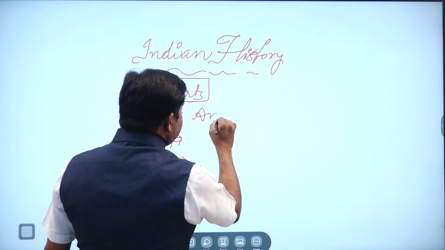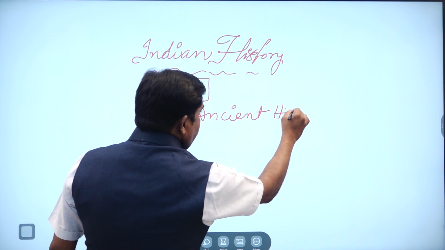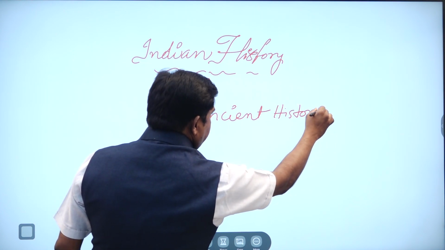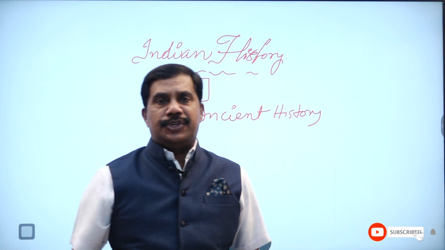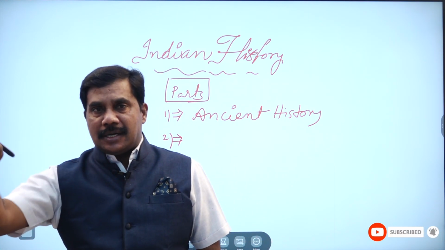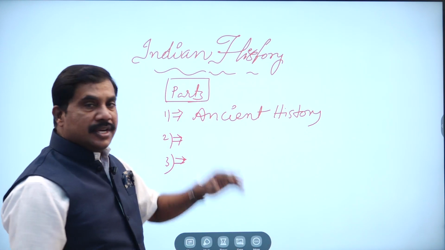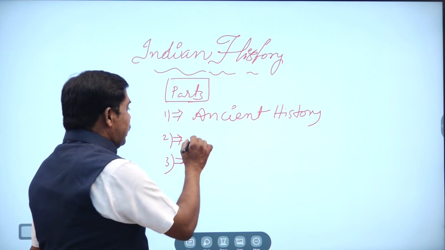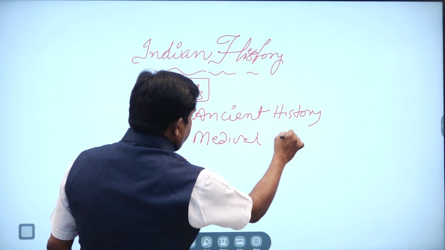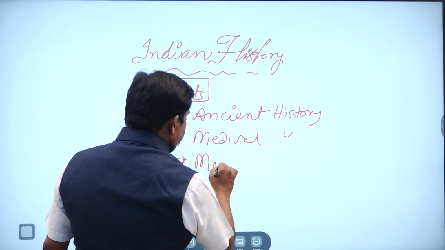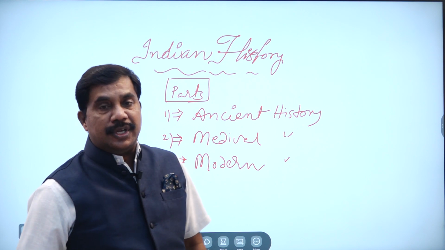Everybody has to remember this. The first one is ancient history, the second one is medieval history, and the third is modern history. This is the classification of Indian history.